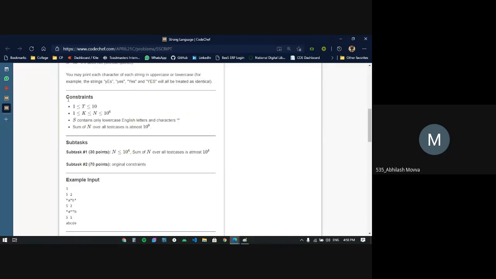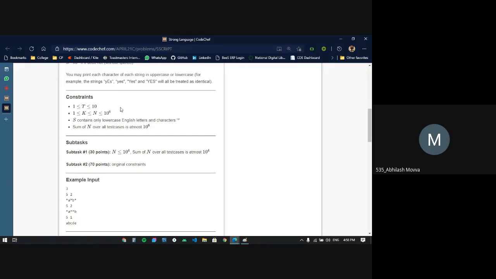This is the important part in any competitive programming: the constraints, the limits. You need to carefully observe the constraints for any given variable. Here he mentioned that the number of test cases will not be more than 10, so it is at most 10. And the values of k and n will be at most 10 power 6.